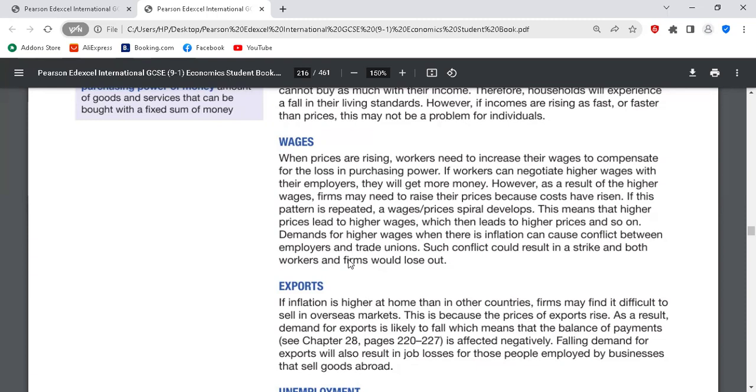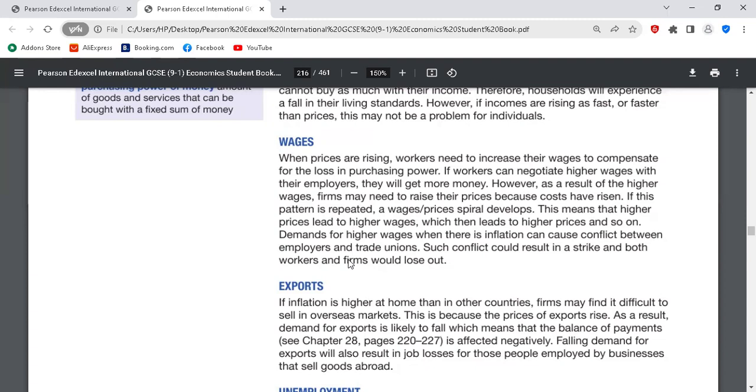So if wages increase when prices increase, when there's inflation, employees might put pressure on their employers to increase their wages. As soon as this happens, if they're able to negotiate a better wage increase, this represents a high cost of production for firms. Yes or no? Yes.